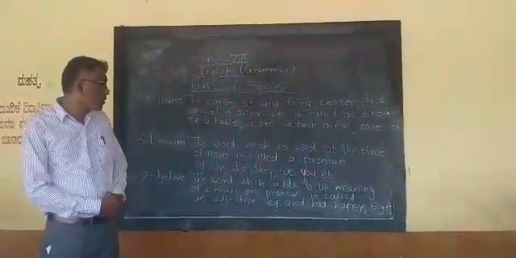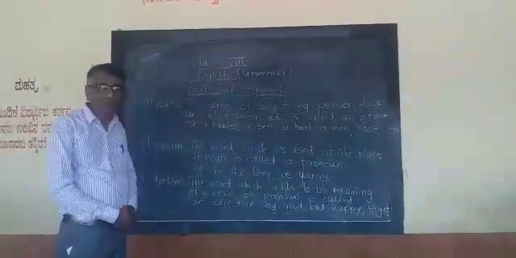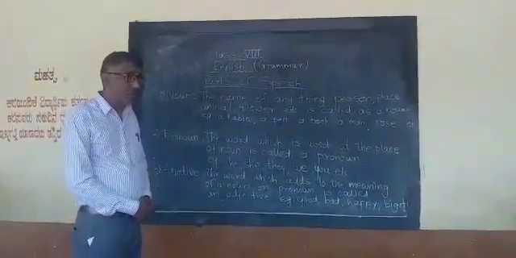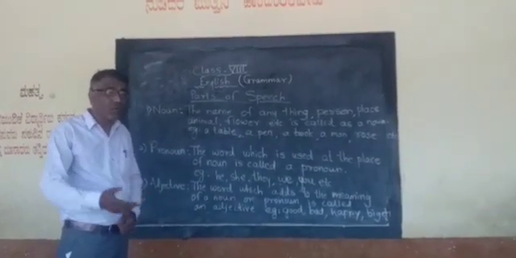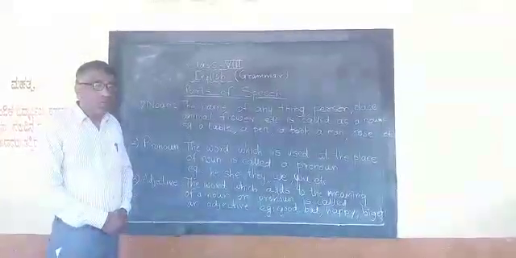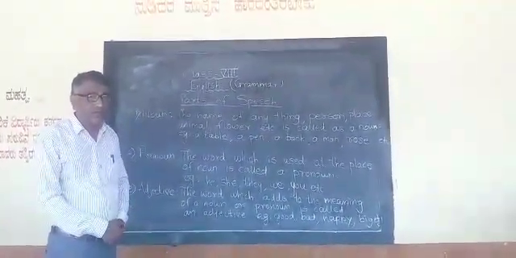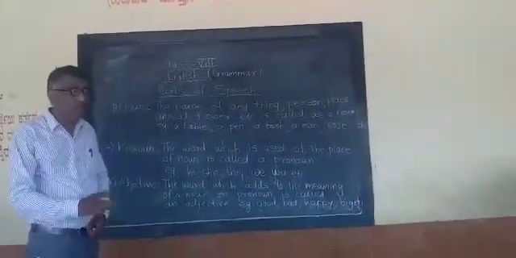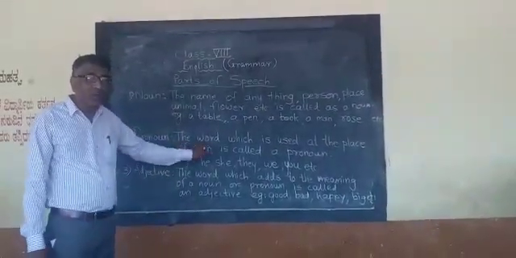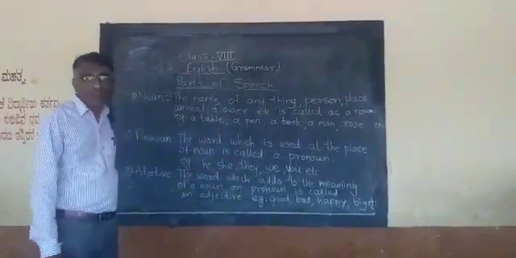The next one is pronoun. Pronoun is the word which is used in place of a noun. That means this word is used instead of a noun. To avoid the repetition, we do not use the noun again and again. Then we use some particular words instead of the noun. They are called pronouns. For example, he, she, it, they, we, you, etc.